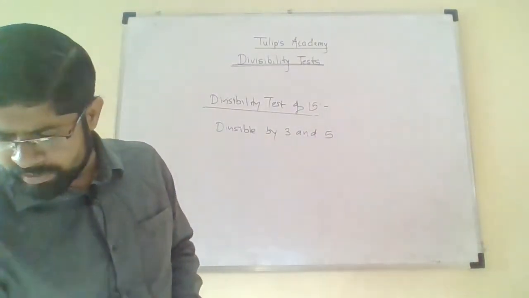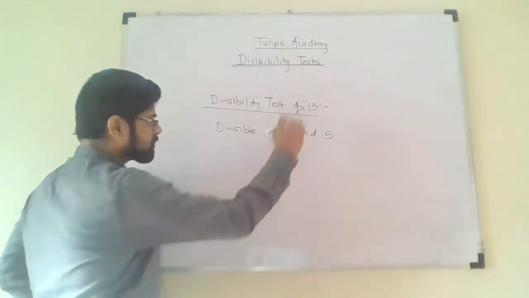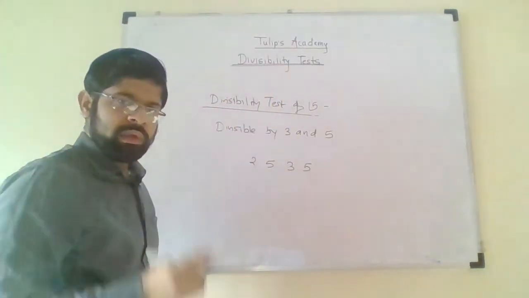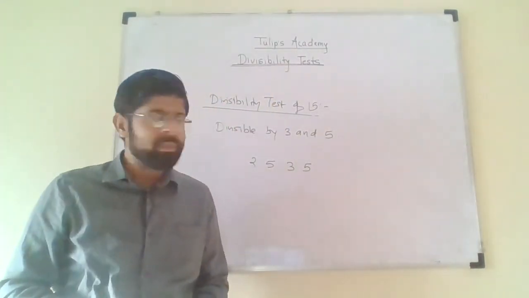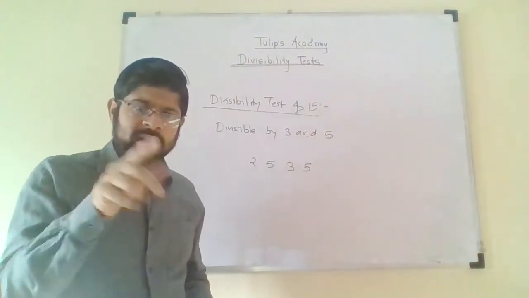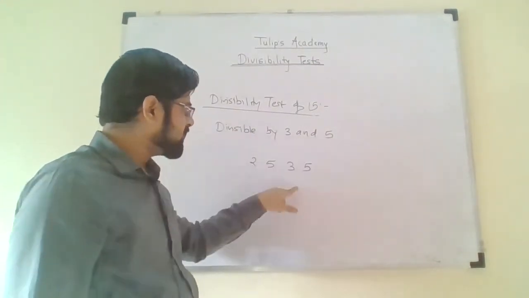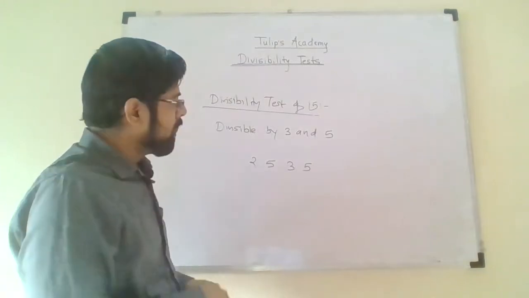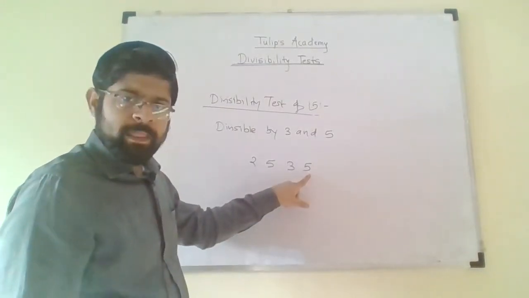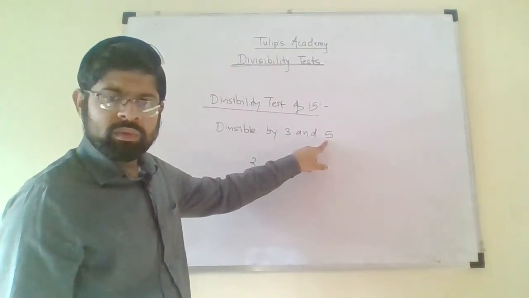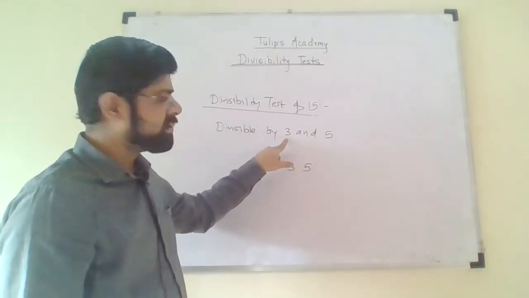So for this purpose let me consider the number 2535. I have to check whether this number is divisible by 15 or not, and for that purpose I will check whether the number is divisible by 3 as well as by 5. Now if you look, the units place is 5, therefore the number must be divisible by 5. Now we will check whether it is divisible by 3 or not.